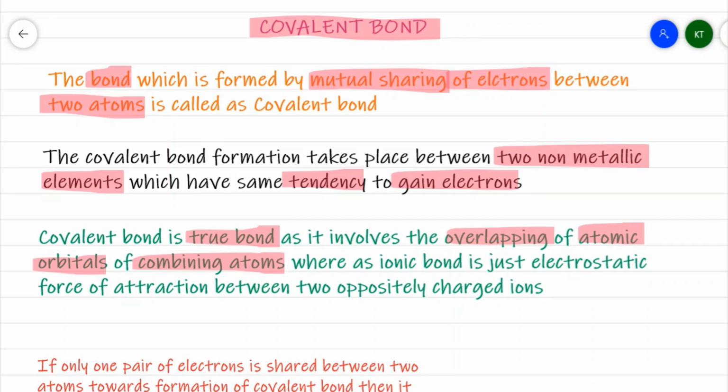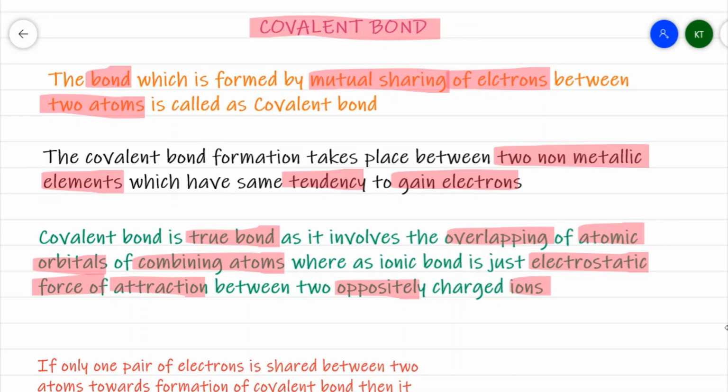Whereas when I take an ionic bond, it's just a mere electrostatic force of attraction which holds two oppositely charged ions together in a molecule.